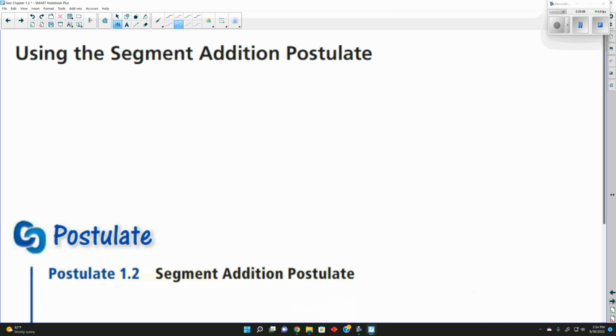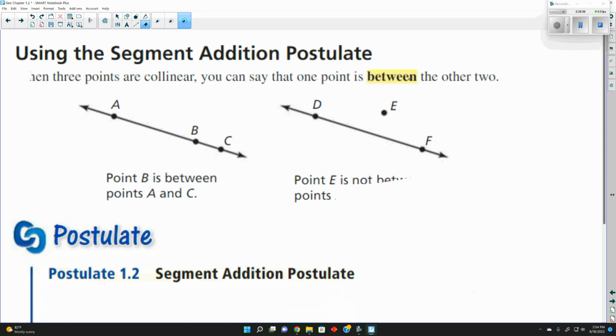Okay, all right, guys. We're going to keep going. We got our next postulate, using the segment addition postulate. You guys ready for this? We're going to get to this part here in a minute.